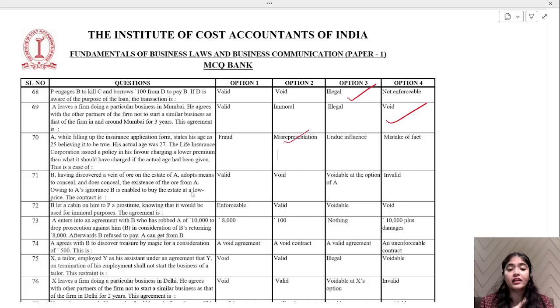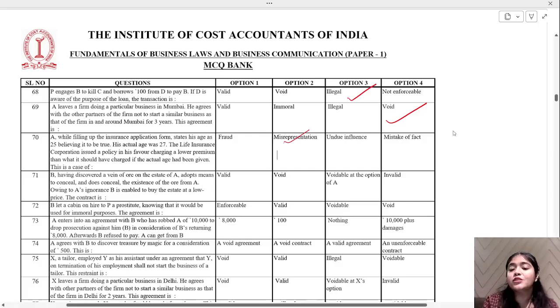He's buying at a lower price, but there is ore below that land. When there is ore and the minerals are extracted, the value should increase. But A is not aware of it. That's why B buys it at a lower price.